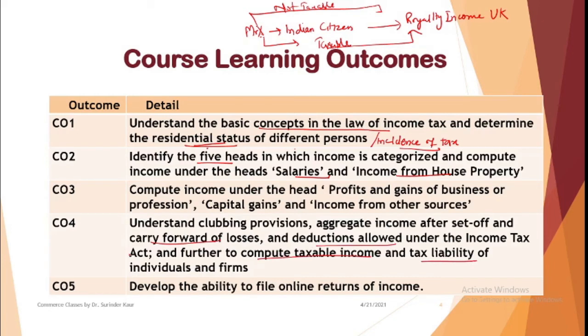Now when we talk about the taxation rules, they divide individuals or the persons or assessees into various categories: individuals, firms, companies, association of persons, body of individuals. So there are many categories of persons, but in our course we have individuals and firms, assessees only. You have Hindu undivided family also, which is specific to the Indian Income Tax Act.